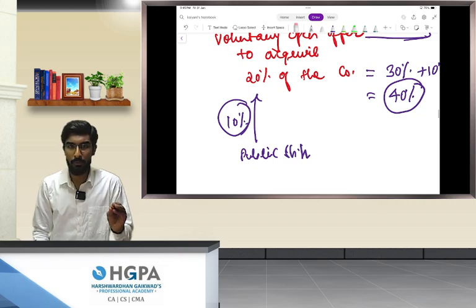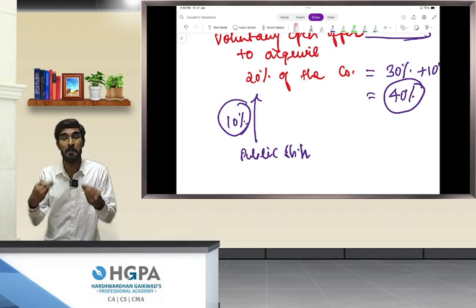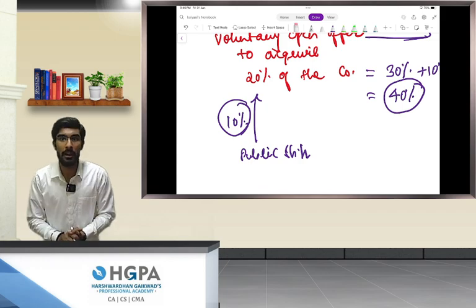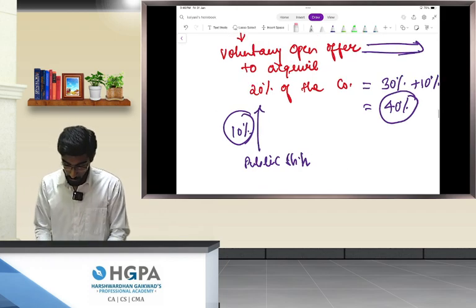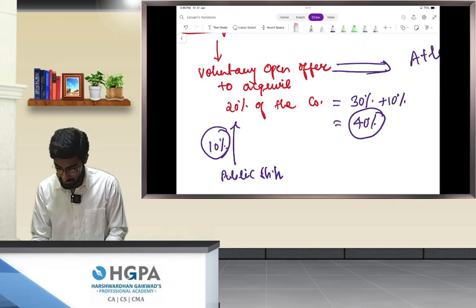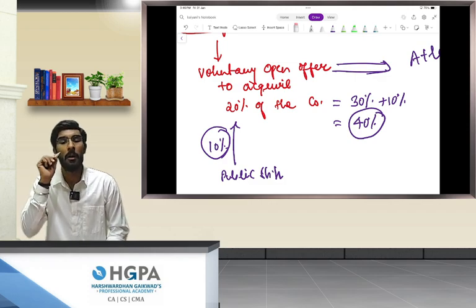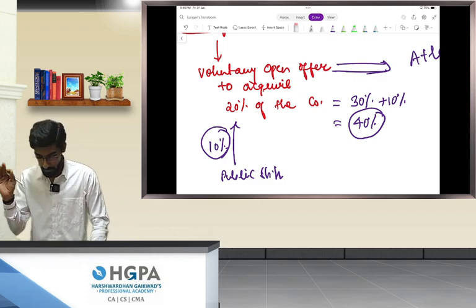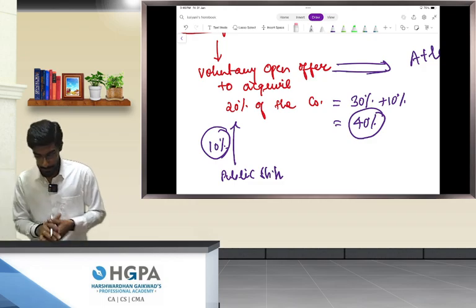Now, what if out of 20%, only 10% of the public shareholders sell their shares? If only 10% of the public sell their shares, he will be the owner of 30% plus 10%, making him 40% of the shareholding.